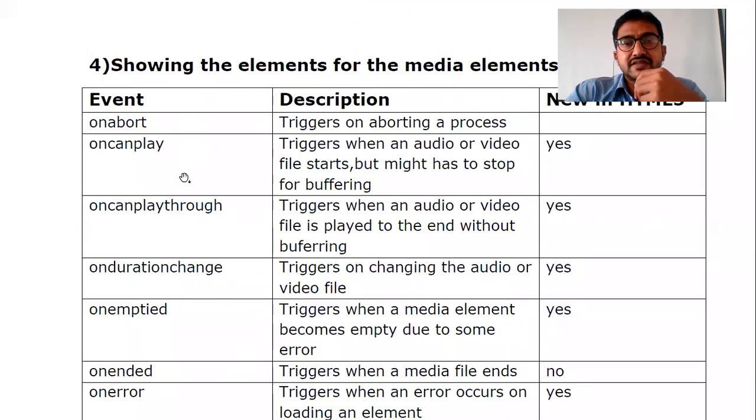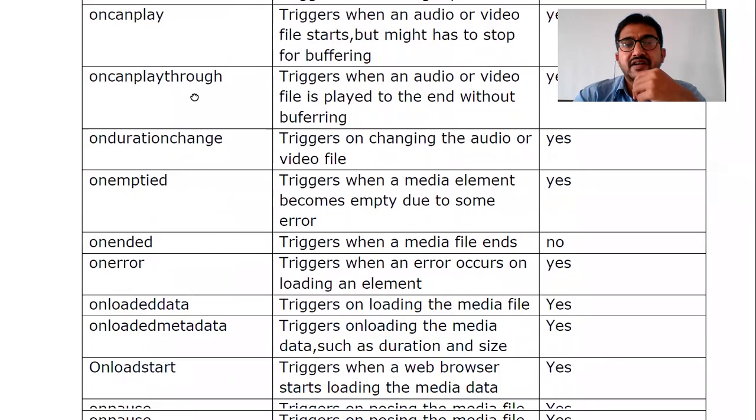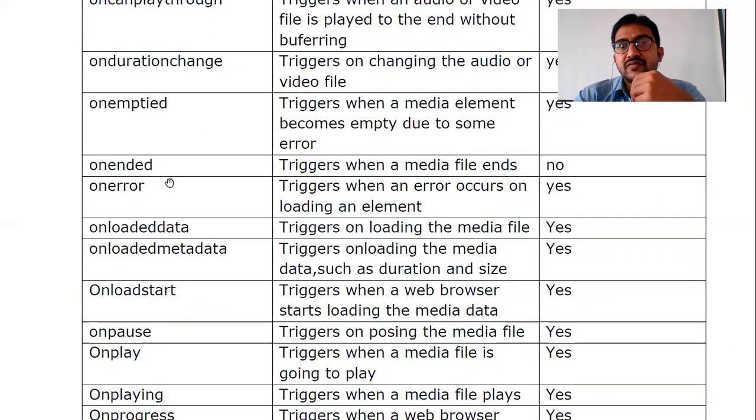So these are the events that get triggered and then happen. Event means something has to happen. So what type of action has to be done? When it is onabort, whether I need to stop the playing video or display a message, what sort of action I need to do has to be decided based on this event. So when an event is triggered, what to do is told by JavaScript: how to handle it and how to react to it.